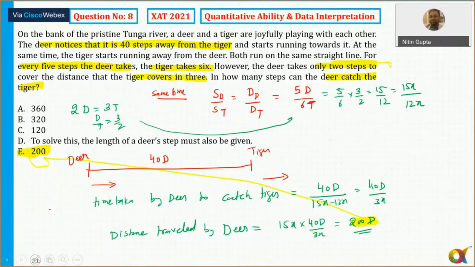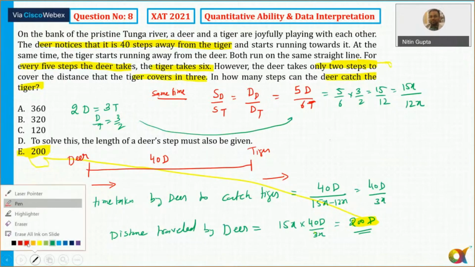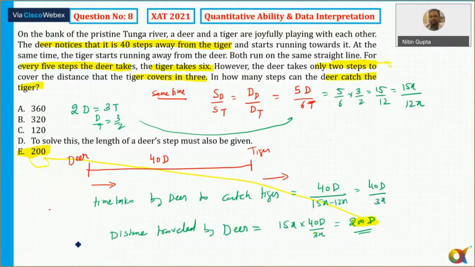I will somehow rate this one as easy to medium because I usually discuss such type of questions in the class, greyhound and fox and dog ones, quite a lot of them. So it was not something which was new. Among the tough questions, this one was like something done before. Any doubts to anyone now in question number 8? Can we move to the next question?